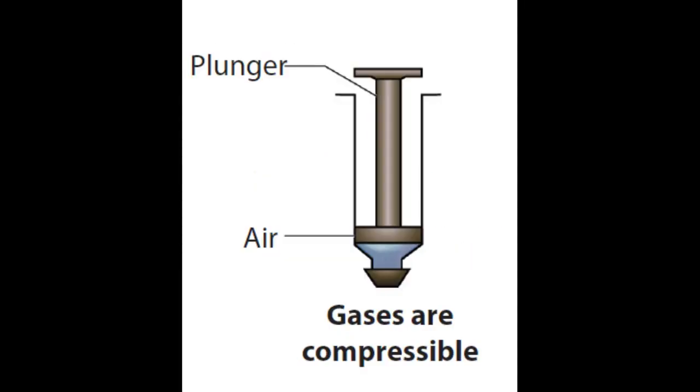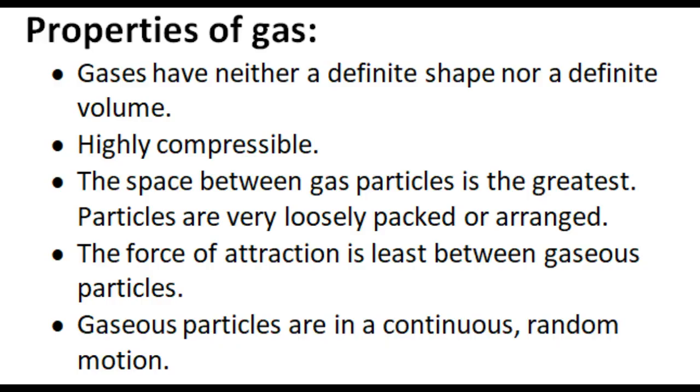Gases are highly compressible. Now let us draw the piston back to suck air into the syringe. Then press the piston down. The piston moved freely in the syringe. Thus, we can conclude that gases are highly compressible as compared to liquids and solids. The space between the gas particles is the greatest. Particles are very loosely packed. The force of attraction is least between gaseous particles. So, gaseous particles are in continuous random motion.